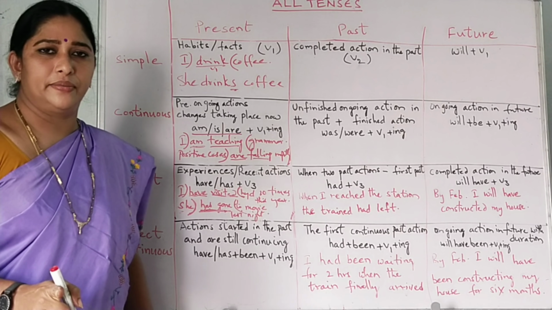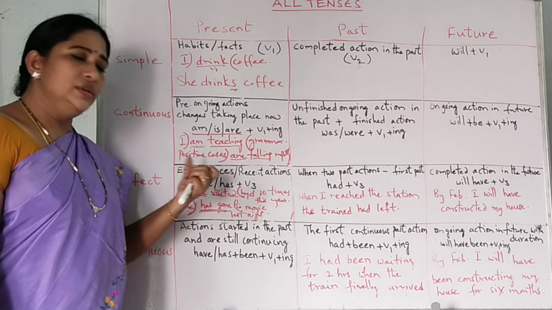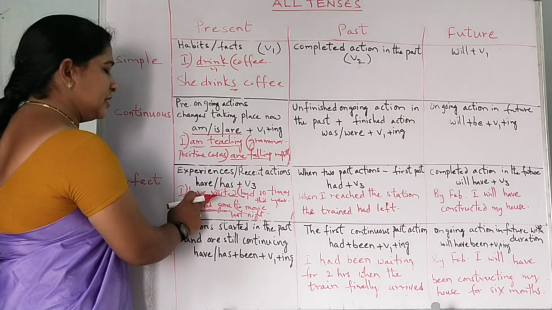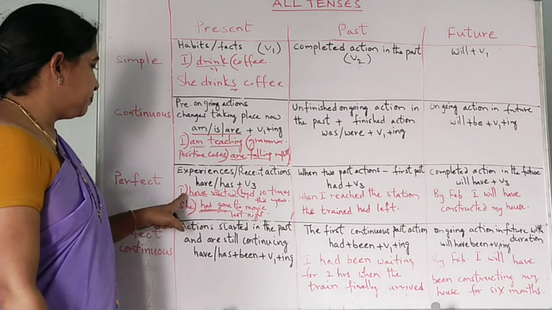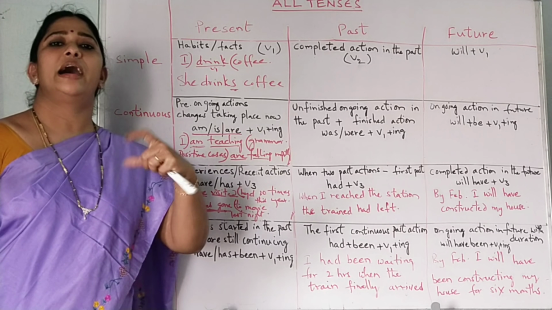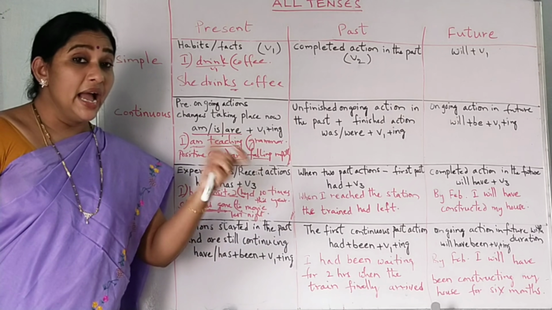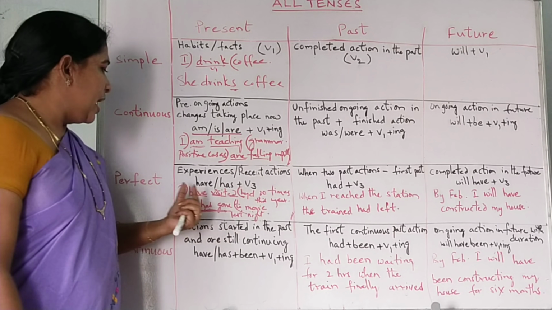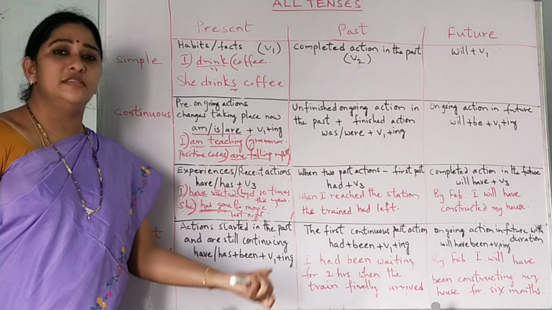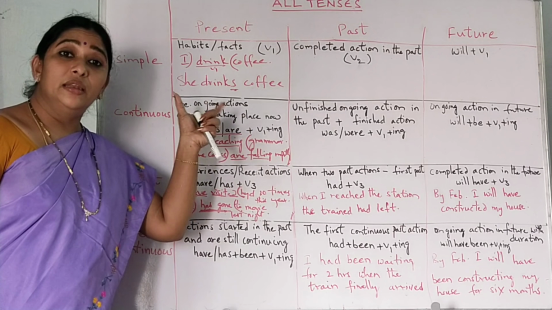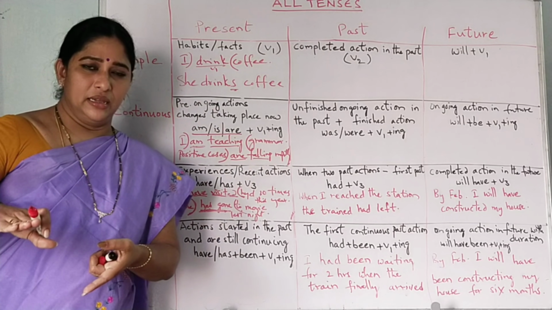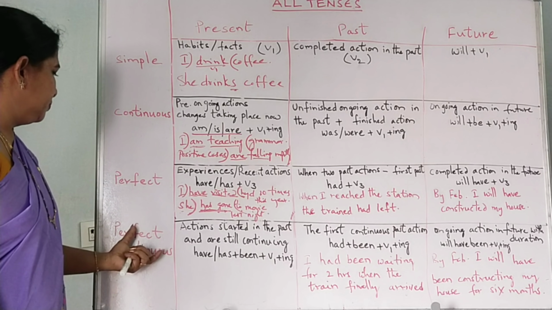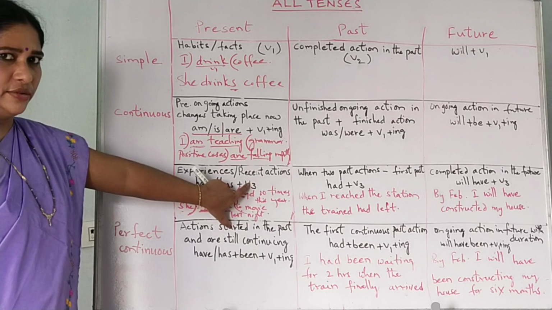Present perfect is used in experiences and in recent actions. Suppose you want to say this with the simple past tense: I visited Hyderabad last month. Once you visited, it's over. So I have visited Hyderabad 10 times this year. When experiences have taken place, you can use present perfect. And for a recent, just completed action, you can also use this.